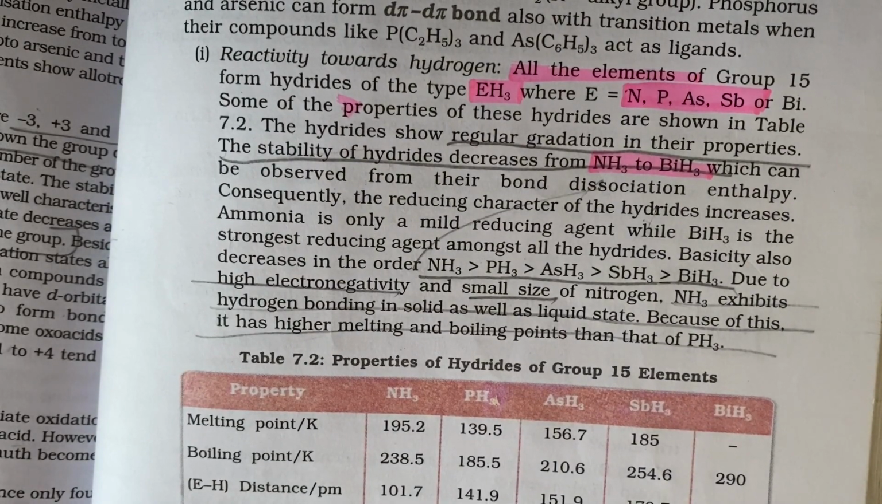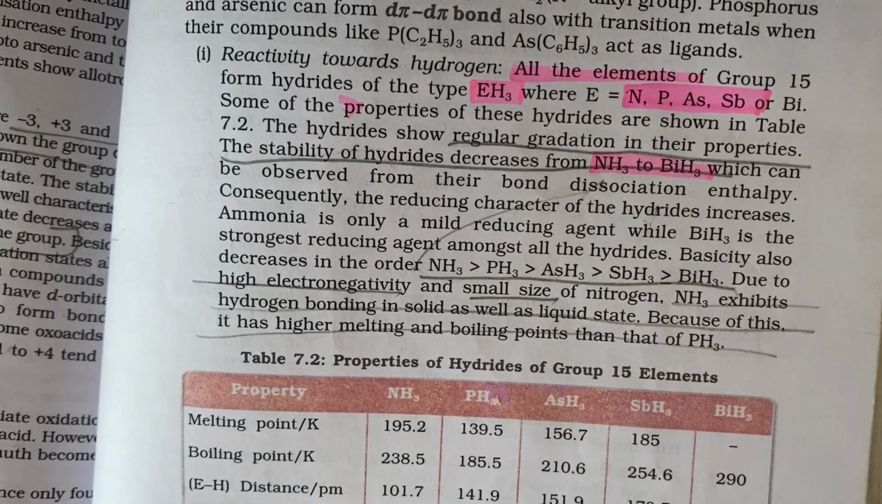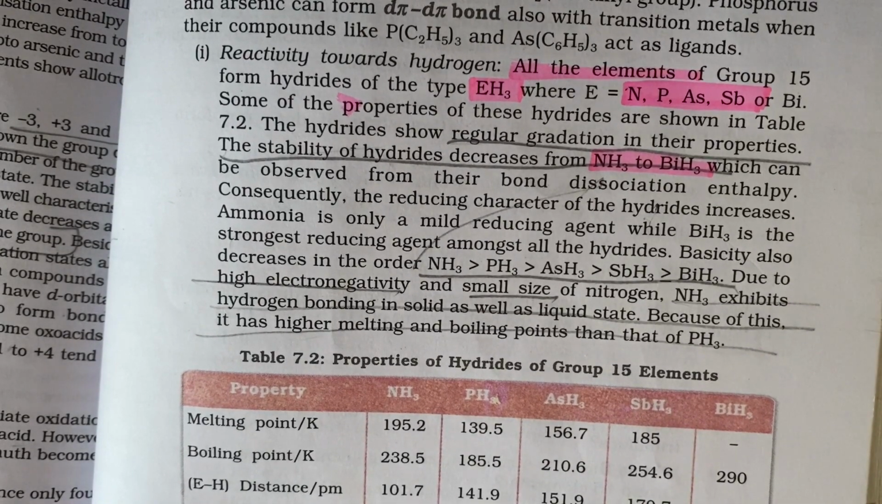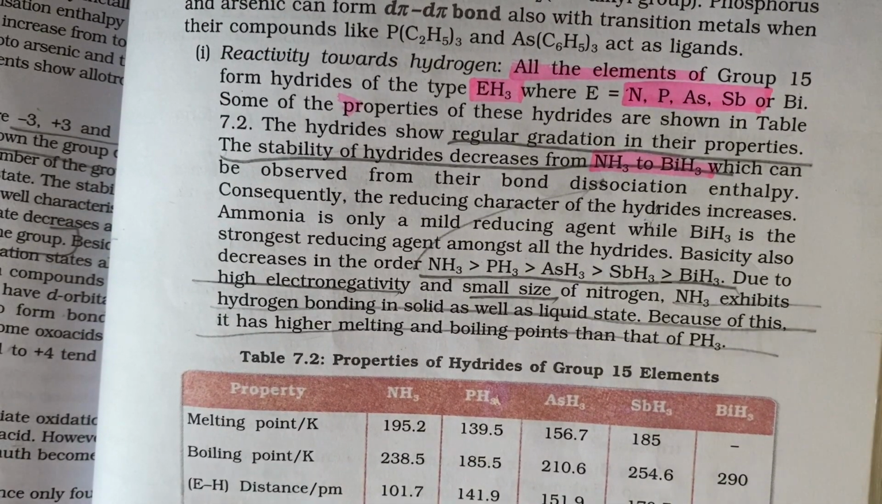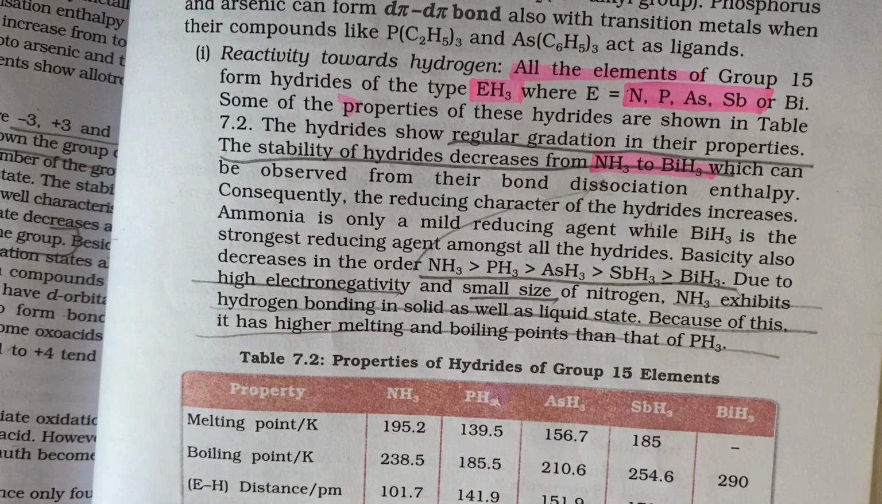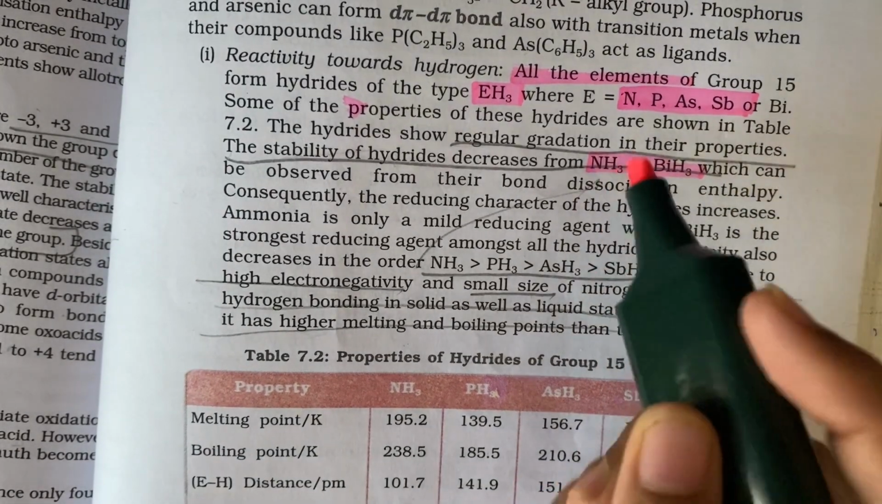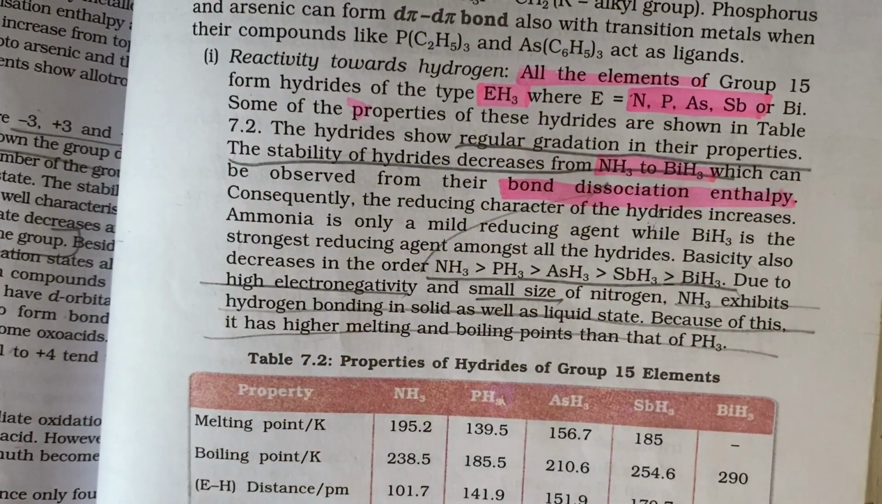Okay, you can just imagine it. This is complete common sense. So obviously it becomes easier to dissociate the molecule into its constituent units as you go down the group. So because it becomes easier to dissociate it, the bond dissociation enthalpy, or the energy required to dissociate it, will become lesser and lesser as you go down the group. Okay, just remember this much.